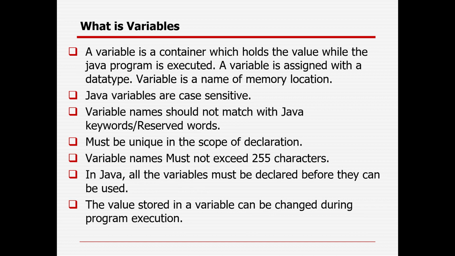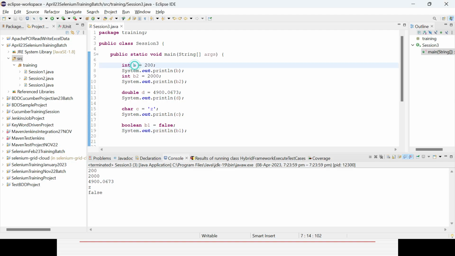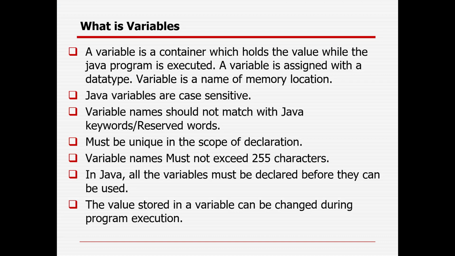Then variable. What is a variable? You already saw that I am creating variables with a data type. A variable is nothing but a container which will hold a value while the Java program is executed. A variable is assigned with a data type. Variable is the name of a memory location. Java variables are case sensitive. A variable name should not match a Java reserved word or keyword.